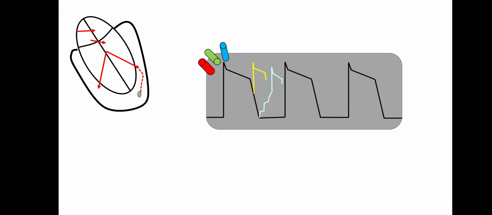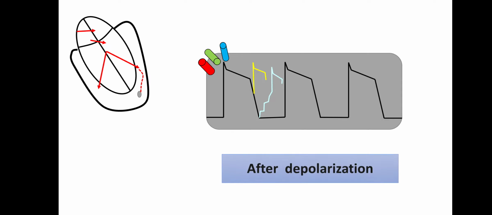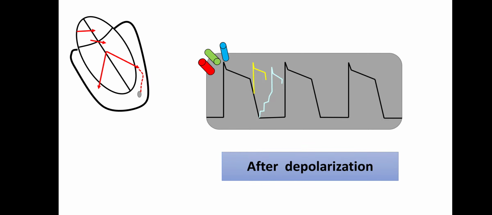So this blue wave and this yellow wave, these extra waves that you can see over here, are known as after depolarization. This yellow wave occurred before repolarization had taken place completely. So this yellow wave is known as early after depolarization, and this blue wave has occurred after complete finishing off of the repolarization.